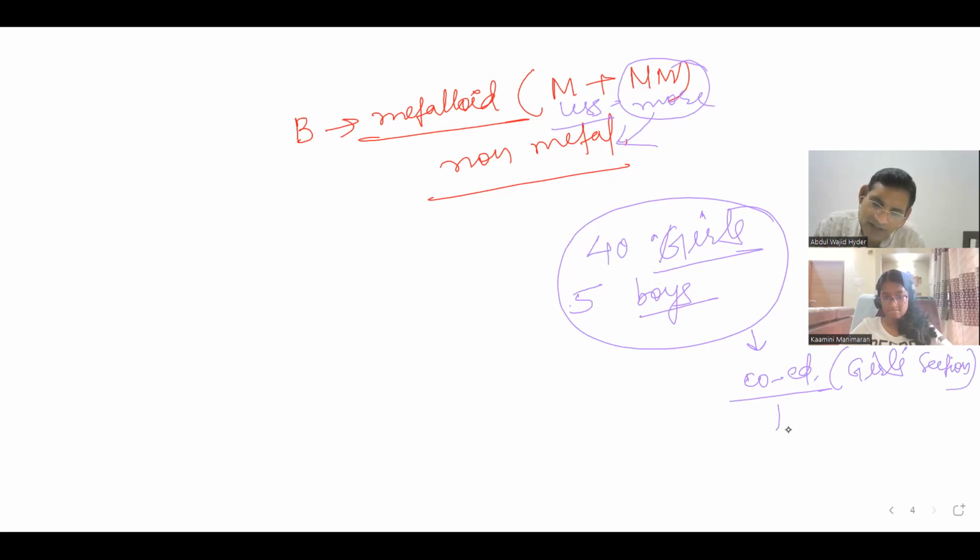It can't be a boys section. Are you getting my point? So either it is co-ed or it is a girls section, because it is the majority only which decides.